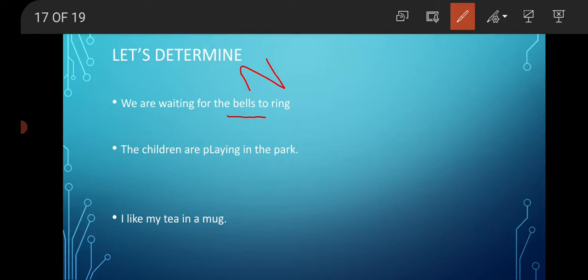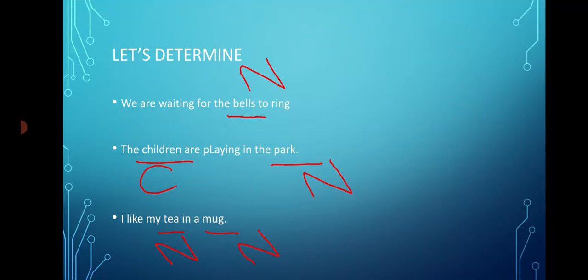The children are playing in the park. Here children, common noun. Park, common noun. Children might include both boys and girls. We don't know exactly whether we are talking about male or female children. So, common gender. Park, non-living thing, neuter gender. I like my tea in a mug. Tea and mug are common nouns. Tea, neuter gender, non-living. Mug, non-living, so again, neuter gender. Okay.